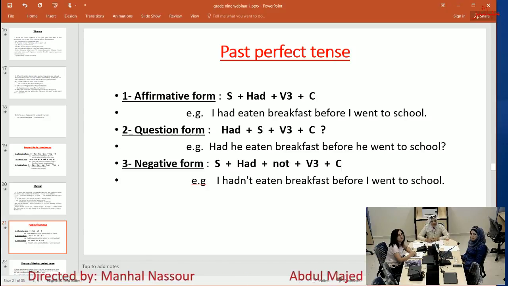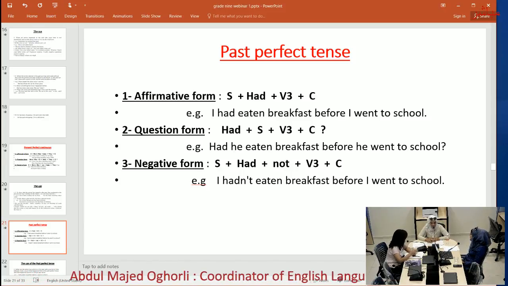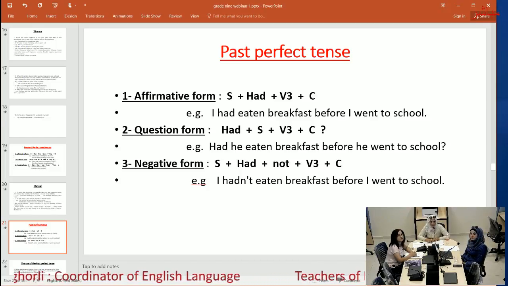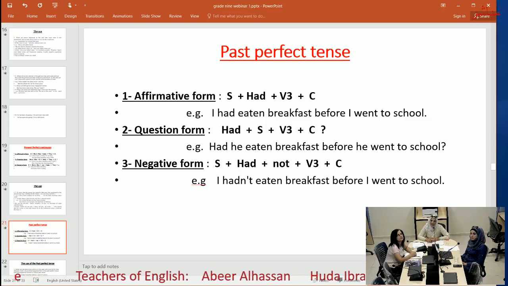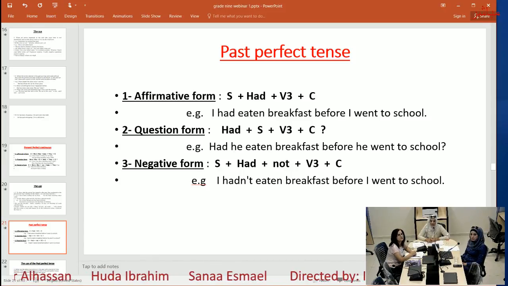Now, example: I had eaten. Here we don't have to notice the subject because we use had with all pronouns. I had eaten breakfast before I went to school. Question form: had at the beginning, then subject, verb 3, and complement. Example: had he eaten breakfast before he went to school? Negative form: subject, had, plus not, verb 3, and complement. Example: I hadn't eaten breakfast before I went to school.